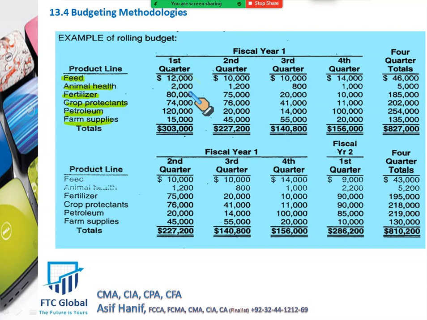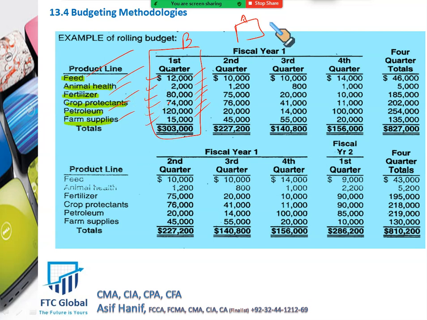Let's say, just for the sake of understanding, these are our likely sales of these products in the coming quarter 1, 2, 3, 4. Okay. Now, we were expecting quarter 1 to show 12 for feed, 2, 80, 74, 120, and 15. Okay. As the time progresses, the actual result for quarter 1 will come. We will compare the quarter 1 budget with the quarter 1 actual result and see how did we do with feed, animal health, fertilizers, crop protectants, petroleum, and so on.